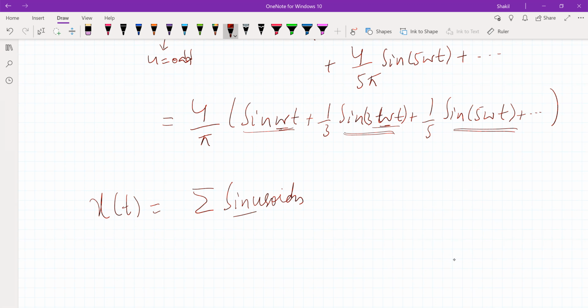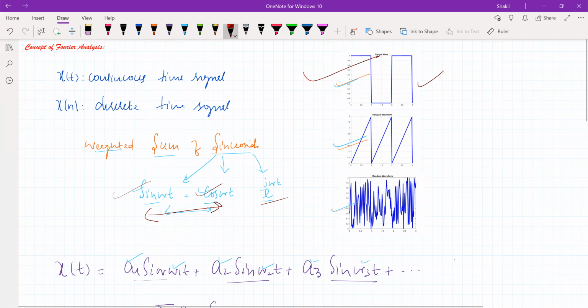And in the next session, we'll learn why sinusoids. Why do we want to express these waveforms in terms of sinusoids? What is so important about these sine waves? All right, let me end it here. In the next session, we'll do that.